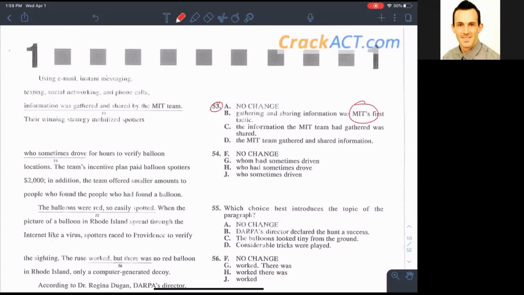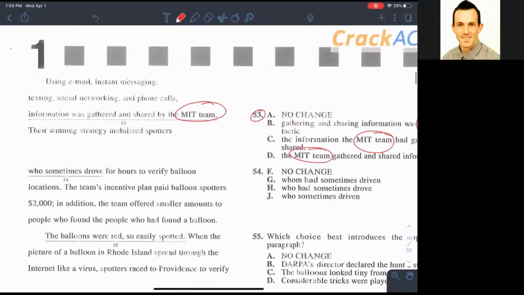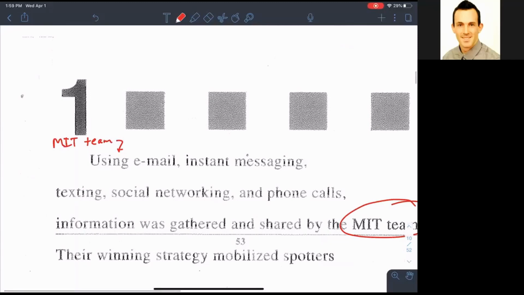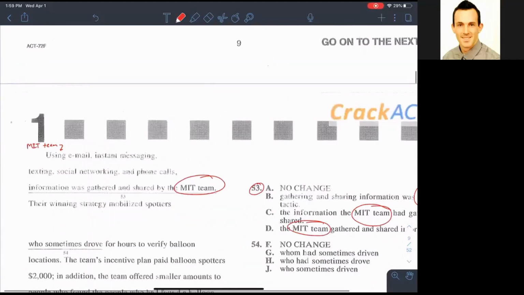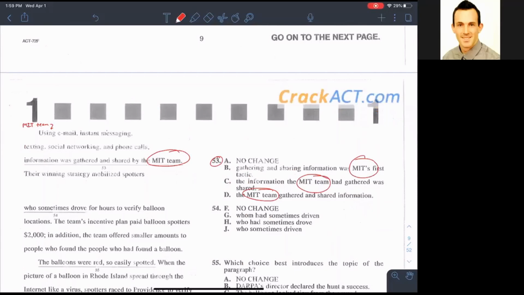And so I like to identify that you've got the MIT team. The team is specific to the who in the sentence, because you would say the MIT team is the one that's using email, instant messaging, texting, social networking, and phone calls, right? Mm-hmm. And then a lot of students have a tendency to choose B from the standpoint that you have gathering, sharing, right? That you're staying with what's called parallel structure. So I don't necessarily disagree with it in terms of that.